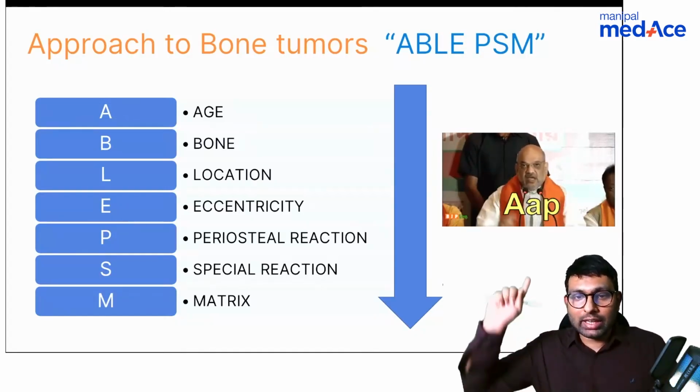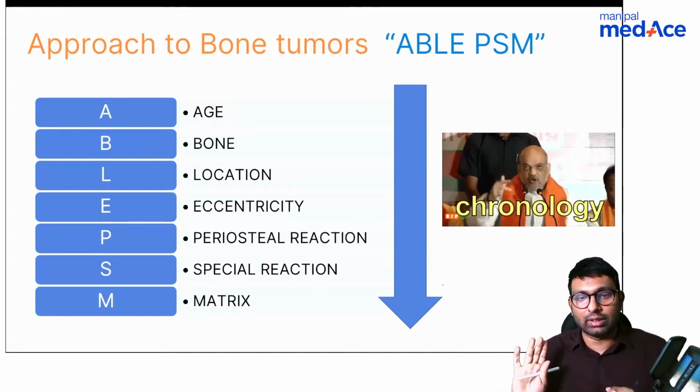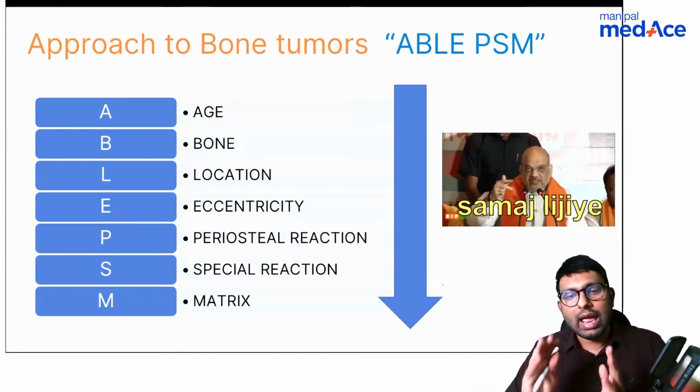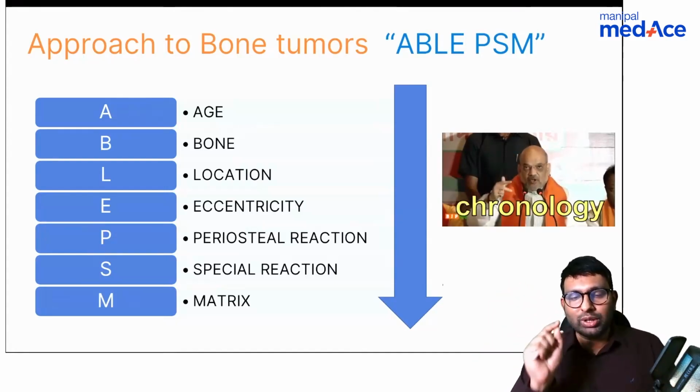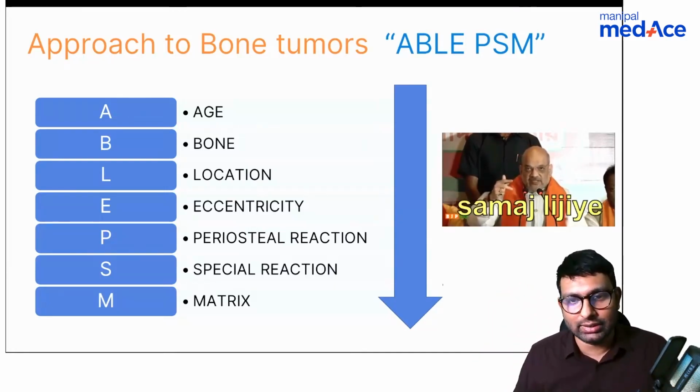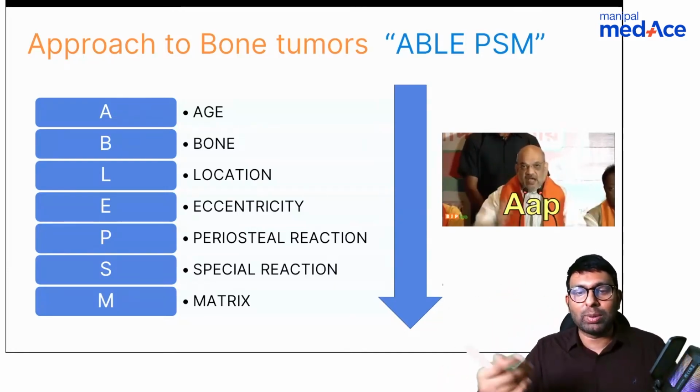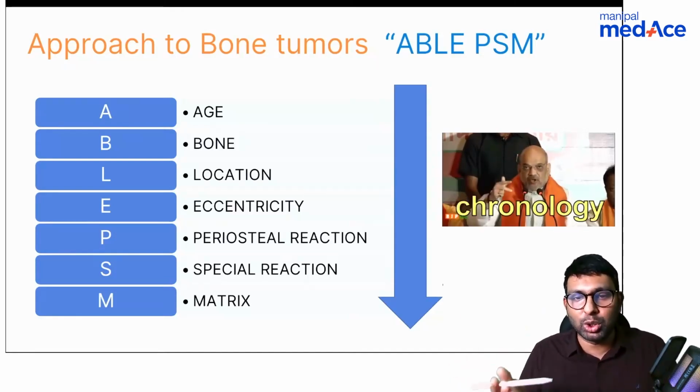And I'm not telling you that you should be able to diagnose all of this. At least try to identify three or four, and I'll give you beautiful tables for each of these criteria. If you just put them in those tables, you'll be able to diagnose the answer. You don't even need to know what chondroblastoma is, what chondrosarcoma is, you'll be able to answer this.